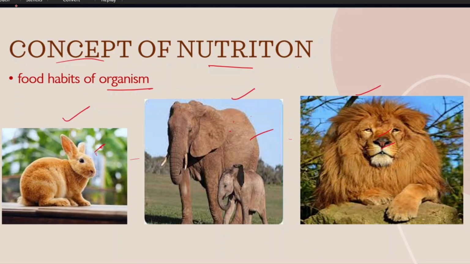One banana is not enough for the elephant. The lion does not eat the grass. So we have to know about the food habits of the organism. After knowing the food habits, and what amount it requires, we have to provide the food material. How much quantity it eats, what food material it eats, we have to know all the information and provide the food material to the organism.